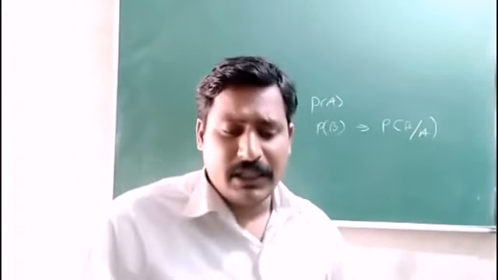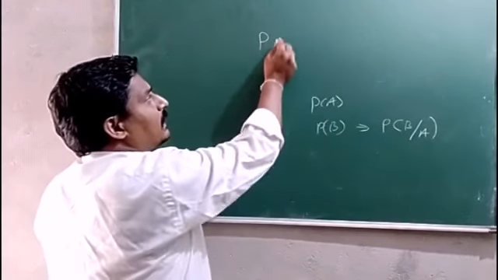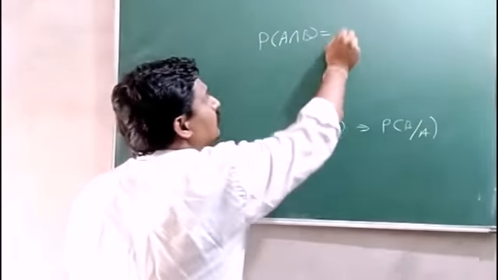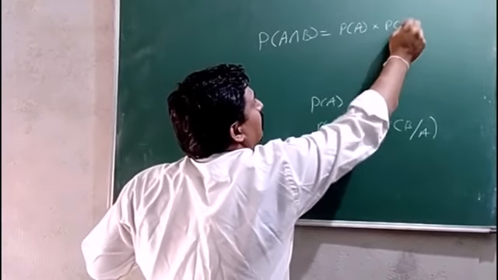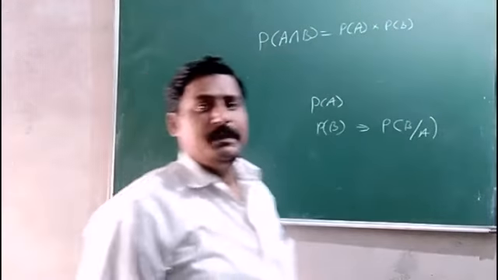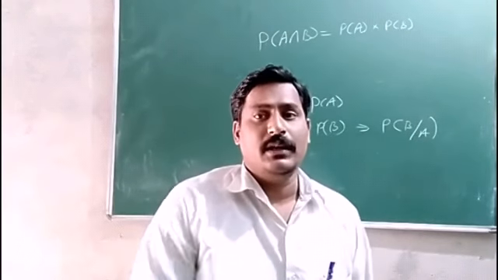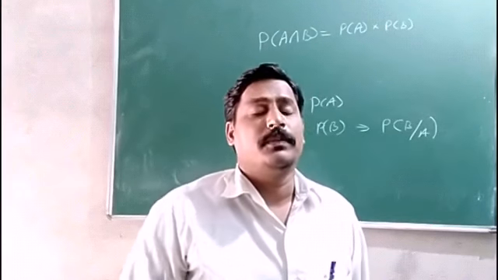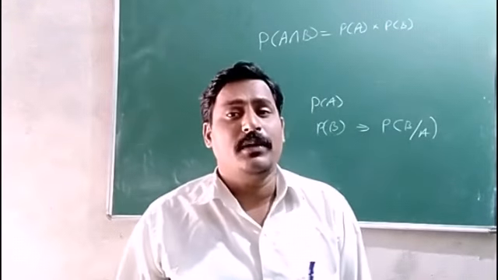Taking such dependent events, now the multiplication theorem. We already learned it for independent events: probability of A intersection B is equal to probability of A into probability of B, that is P of A into P of B. Now for dependent events, we already know the result of the first probability, that is P of A. Then what is the probability of the second event?